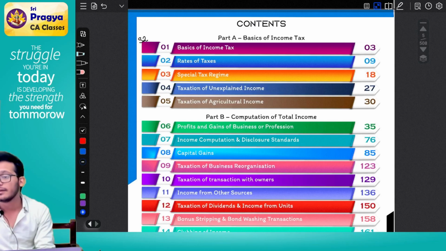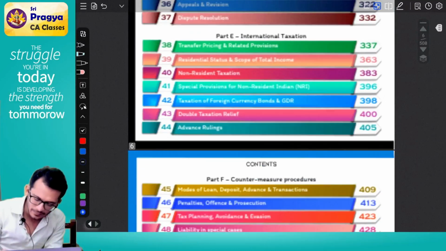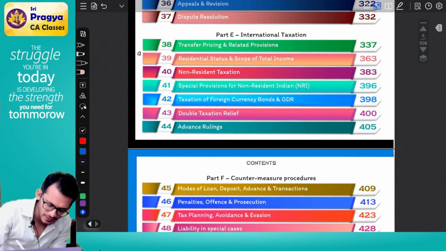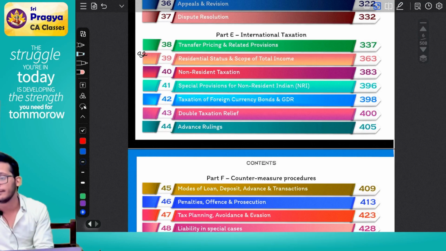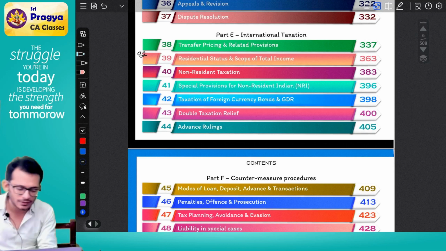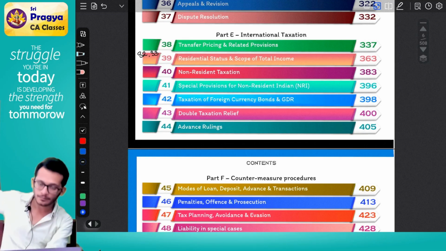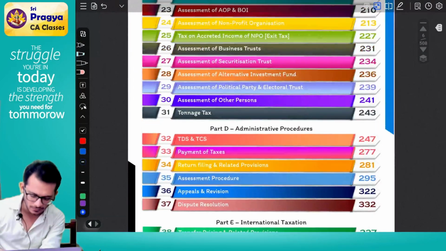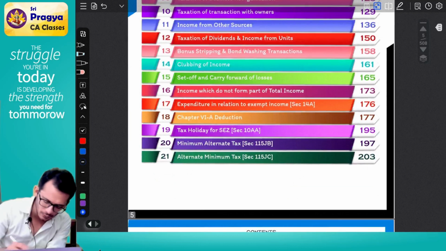Then determine his residential status. Residential status, I have put it in part E. Next, you are determining whether the income is taxable or not. Step number 3, scope of total income. You will find exemptions somewhere: income which does not form part of total income.